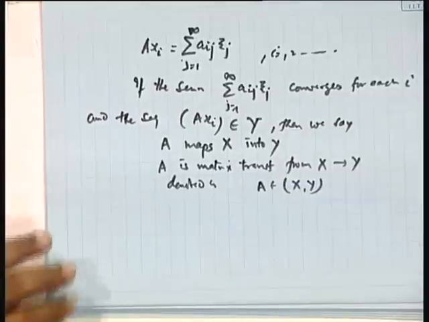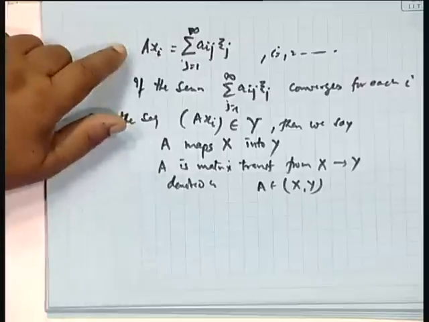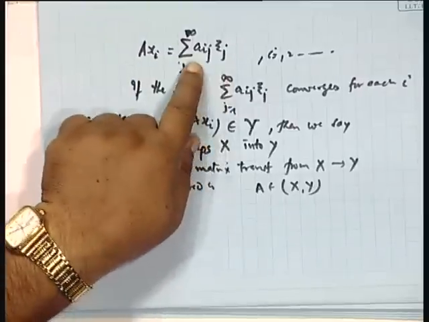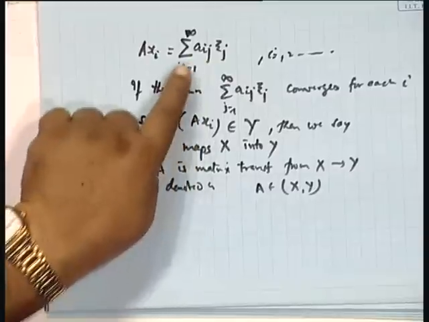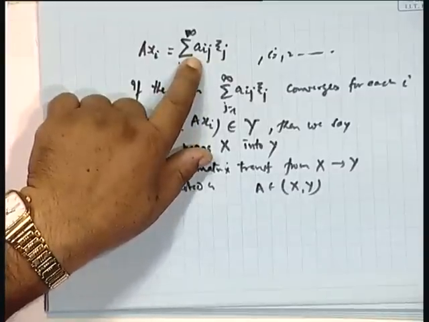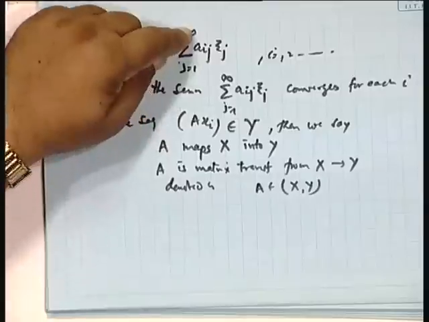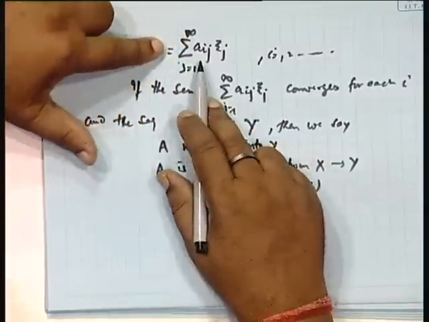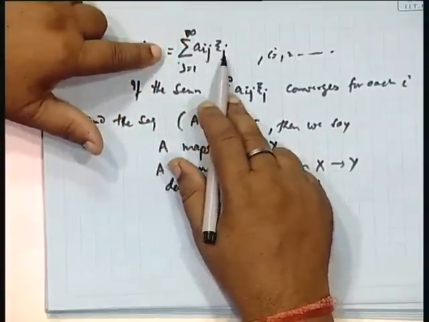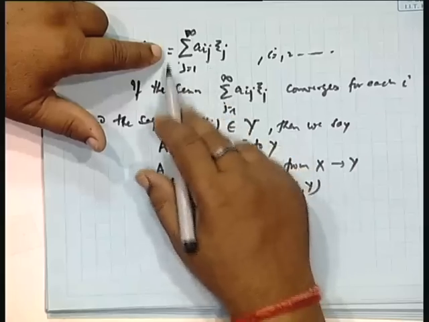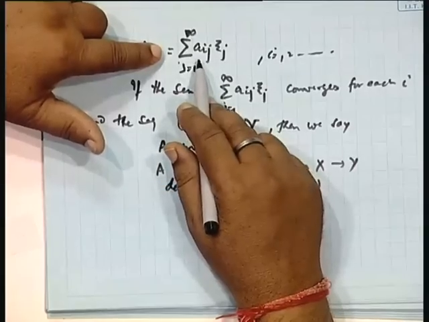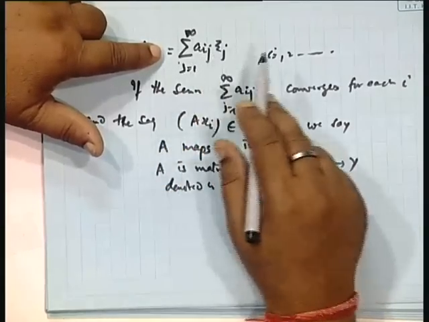You follow me? Clear? Because this is a double summation Aij, and i is not finite, and this j is also not finite. So for each i, suppose I take A1, then A1j will give an infinite series. So this series must be convergent for A1, A2, A3 and so on.